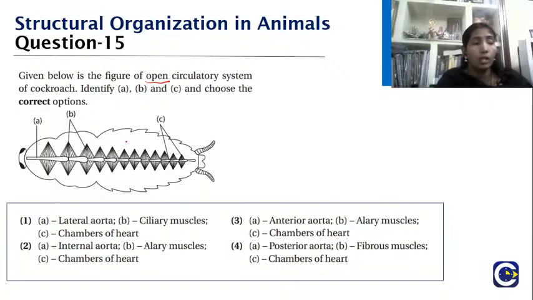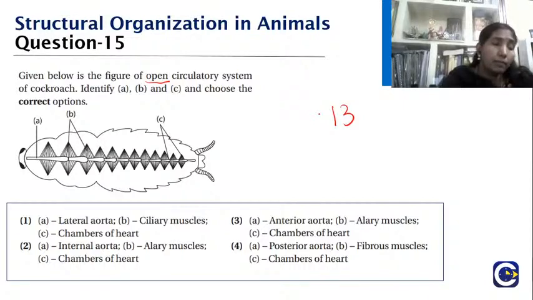So we all know the circulatory system. The heart lies mid-dorsally, below the terga, and we have three sinuses. It is in the pericardial sinus. It will have around 13 contractile chambers. Yes, and the first chamber, yes, everybody. Very good, people are posting their answers. Very good, Rohan. So we have 13 contractile chambers.